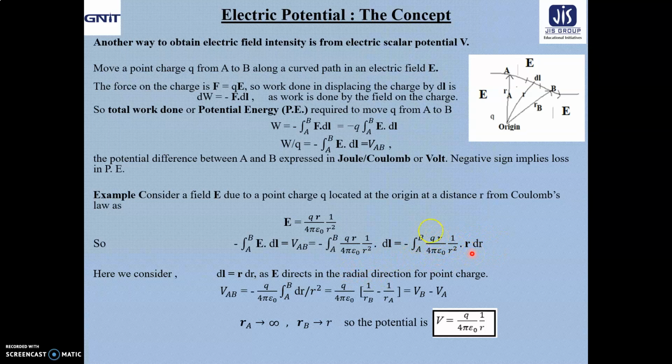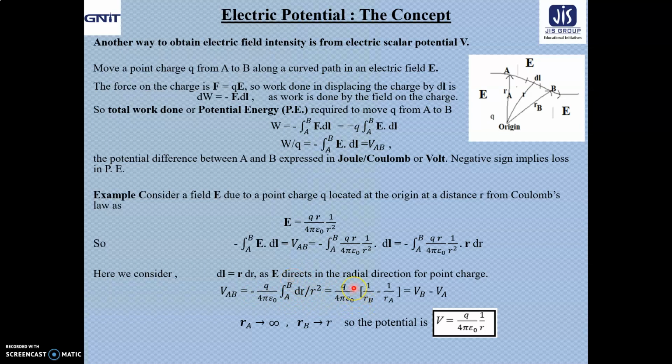Now R hat dot R hat gives us the value 1. So what about VAB? VAB equals minus Q by 4 pi epsilon naught, then R hat dot R hat equal to 1, so dr by R square, integrating from A to B. Now the integral of 1 by R square is minus 1 by R. So minus and minus will be plus, and we get Q by 4 pi epsilon naught into 1 by R after doing the integration with limits from A to B.